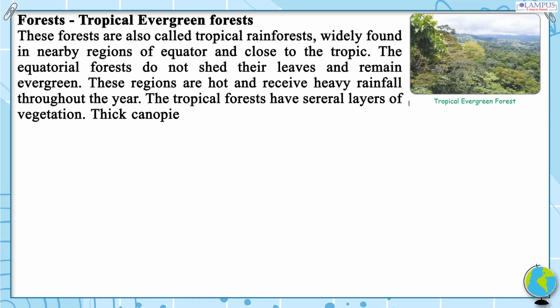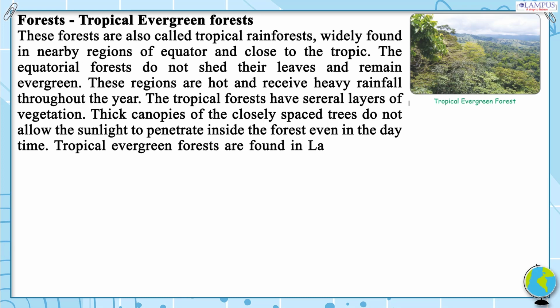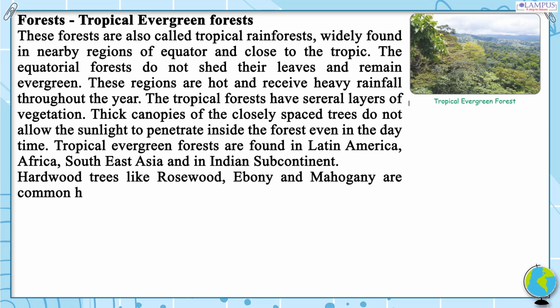Thick canopies of the closely spaced trees do not allow the sunlight to penetrate inside the forest even in the daytime. Tropical evergreen forests are found in Latin America, Africa, Southeast Asia, and in the Indian subcontinent. Hardwood trees like rosewood, ebony and mahogany are common here.